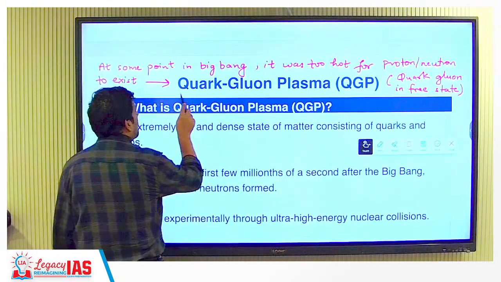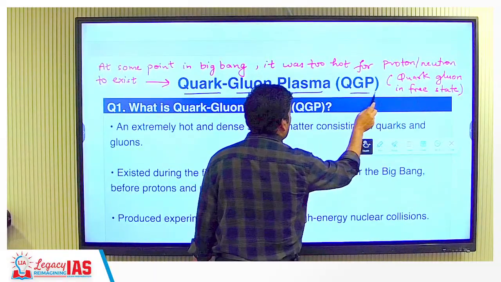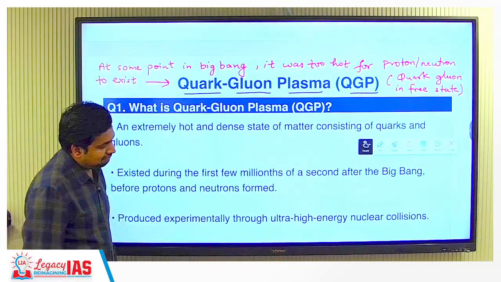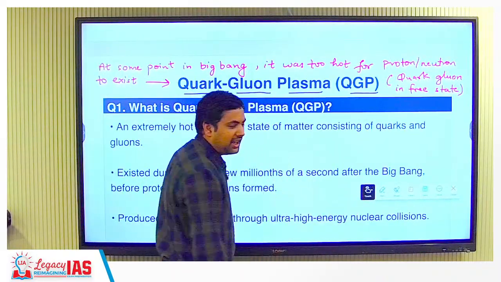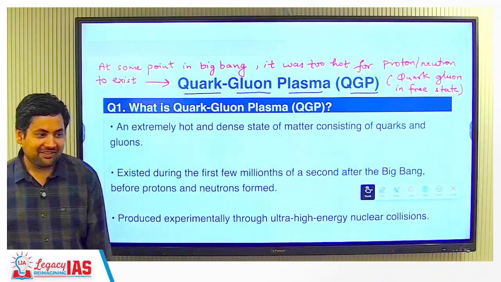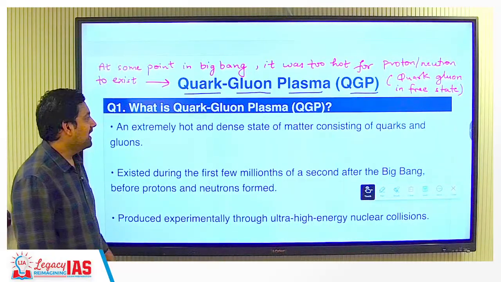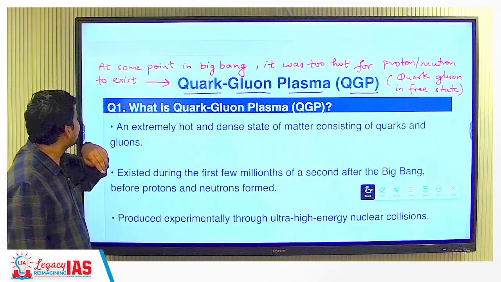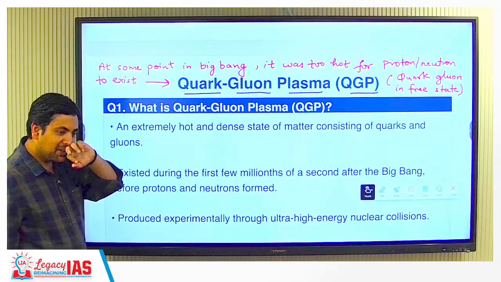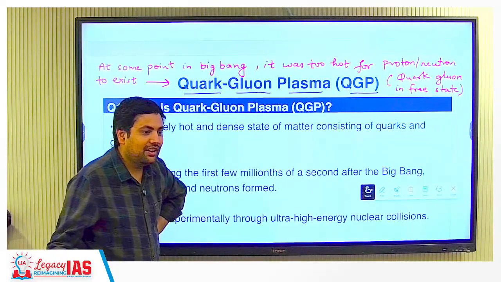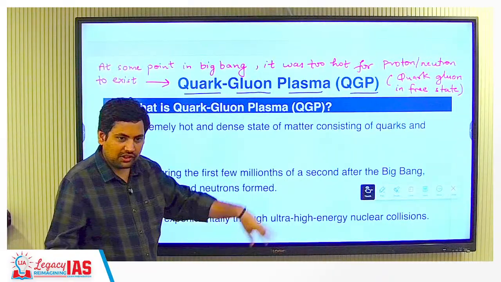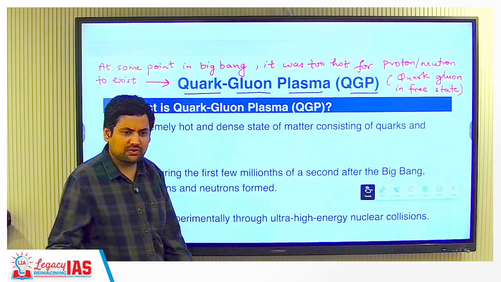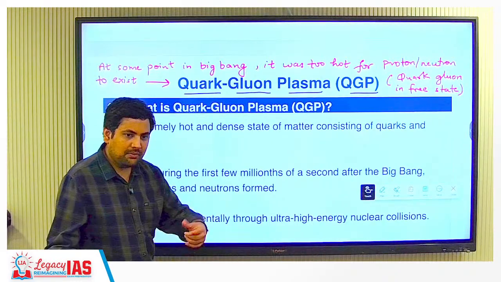Now quark gluon plasma. This is about particle physics. This is something that I take as the last lecture, because it is difficult to understand. See, Big Bang, you know, everything started at a point and then this whole universe was created in a few seconds, not even a few seconds, in some parts of a second.